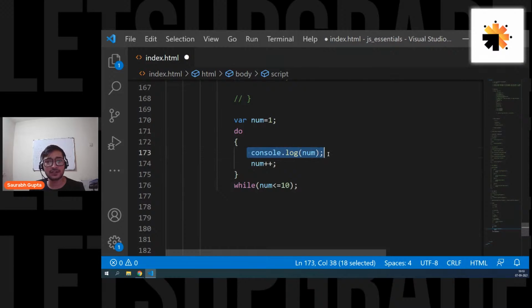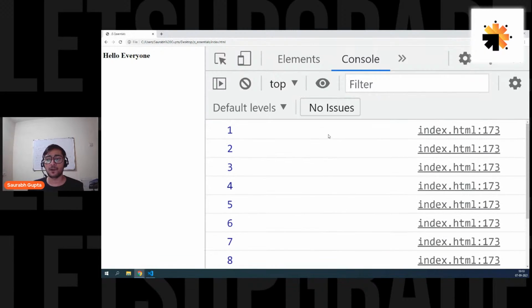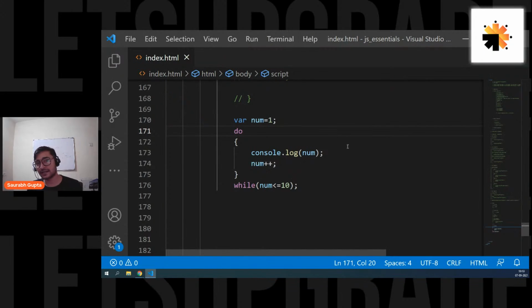Again, now print console.log num, that is 2. Again, num plus plus. Num becomes 3. Again, check. 3 is less than 10. Yes, perfect. Go back to the top. So again, it will work from 1 to 10. That means in this case, it is working similarly. 1 to 10. That clear?